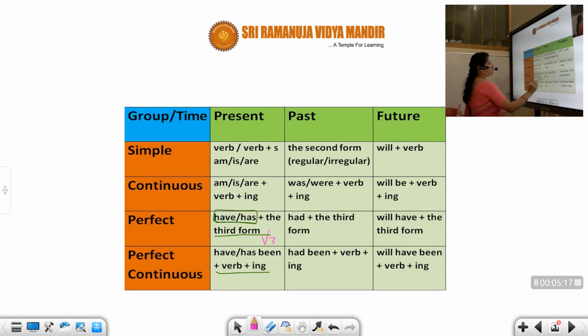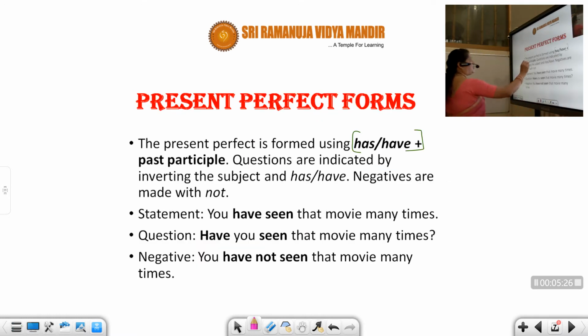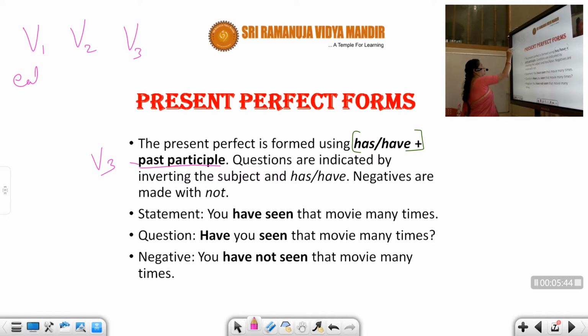Okay, V3. So this is what you have to remember when you're making these sentences. The present perfect is formed using has, have, and past participle. Past participle means nothing but V3. I suppose you know V3. I've already given you V1, V2, V3 many times, that is eat, ate, eaten. So these are the V3 forms. So you can see it has the past participle with has and have.